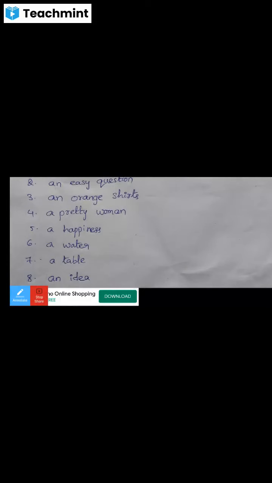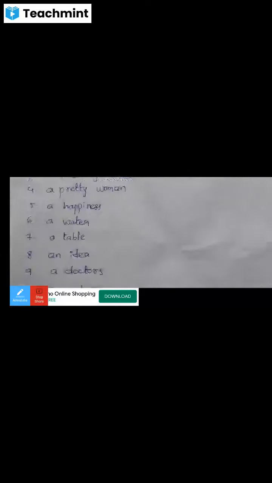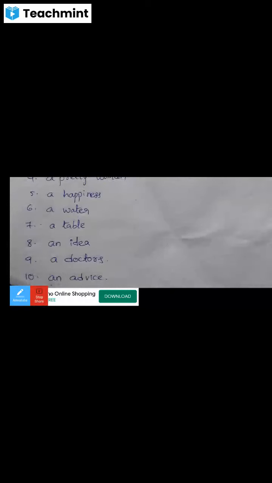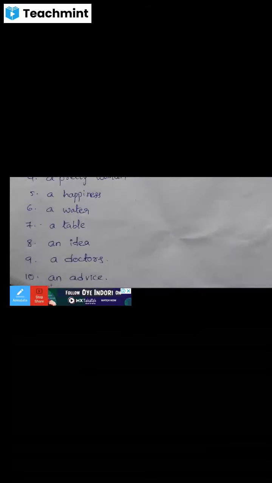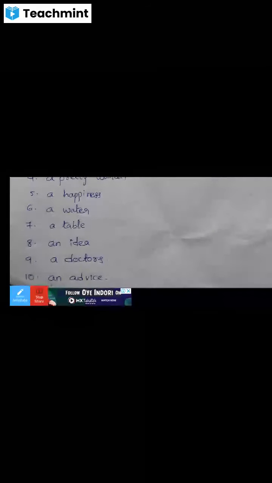Next, the ninth one, a doctors. It is wrong. How could I say it is wrong? A doctor is correct, a doctors is wrong. Why? Because a doctor is singular; with the S form, doctors is a plural noun.